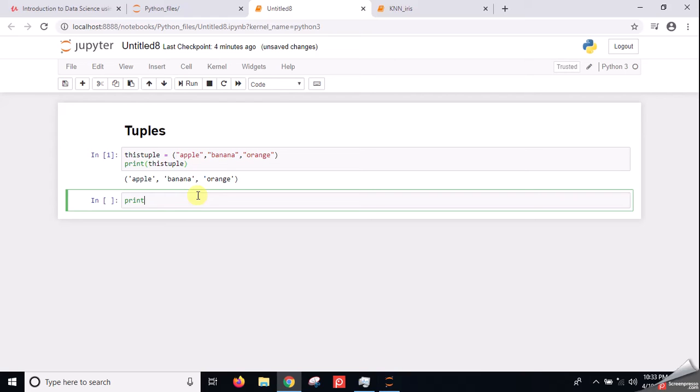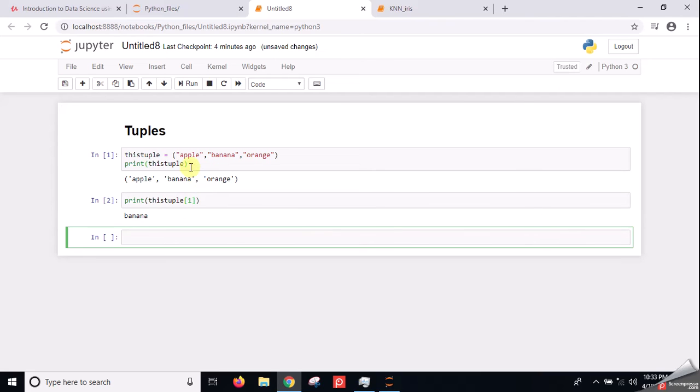Now what do you do if you want to access a particular item in this tuple? For accessing a particular item, it is very simple, as we do in the list: indexing should be done. The index one is banana. Indexing starts from 0, same as in the list, but here everything we declare in tuples is in parentheses, not in square brackets. So this is the difference between the list and the tuples.